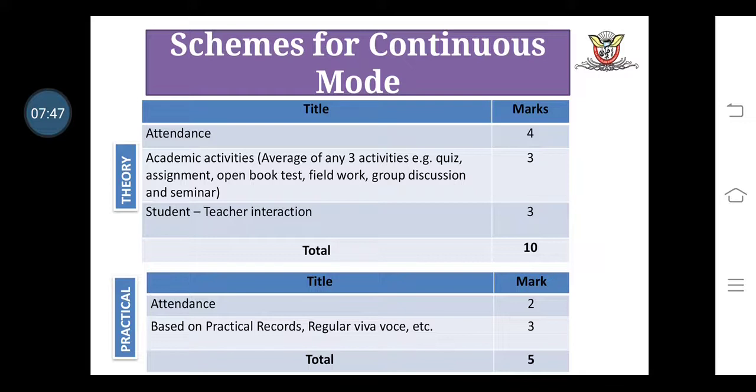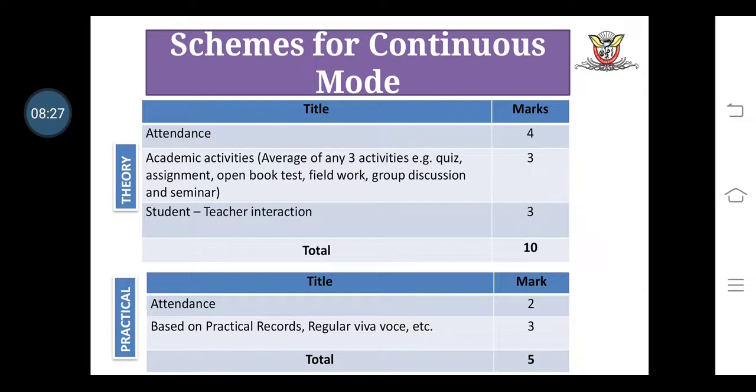In the second class, that is the academic activity, each activity consists of 1 mark. From the average of 3 activities we give 3 marks. And the last category, the student-teacher interaction, consists of 3 marks. In that class, if the performance and behavior of students according to their course is good, and their routine life and routine style are good, then we provide the 3 marks. It is all related to the theory.